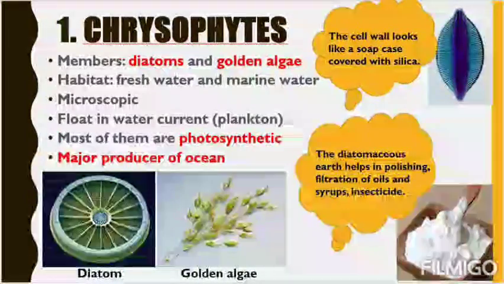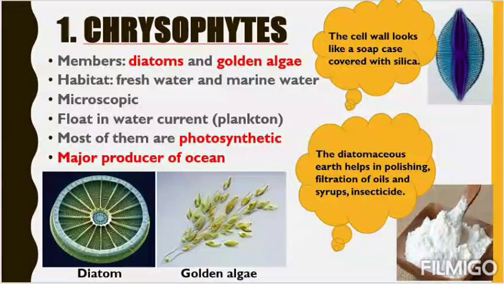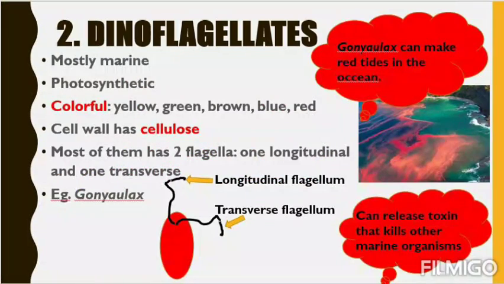Now let's move to the next group, that is our dinoflagellate. See, this dinoflagellate looks very familiar, na? This sounds very familiar. Say flagella, obviously flagellate comes from flagella. Dino means two. So obviously it shows that these organisms must be having two flagella, right? Flagella, you know, that moving organelle. So now let's see one by one.